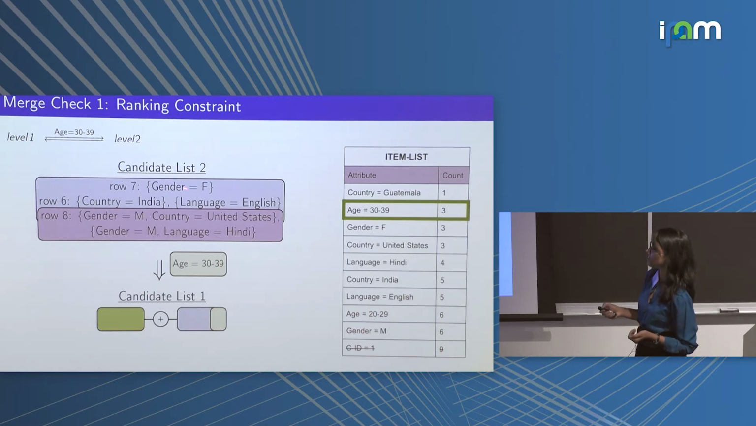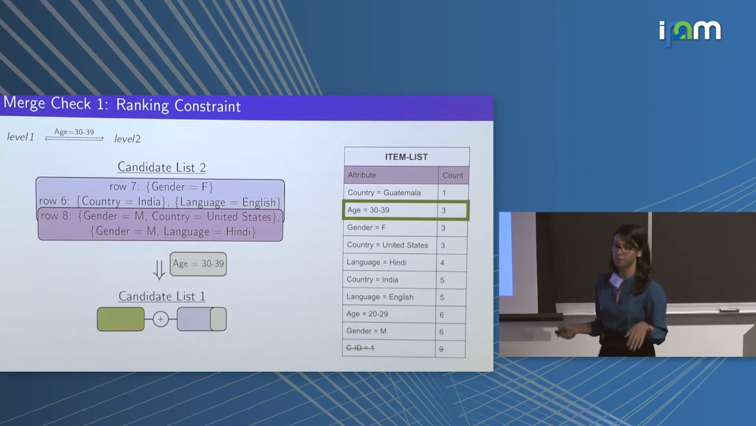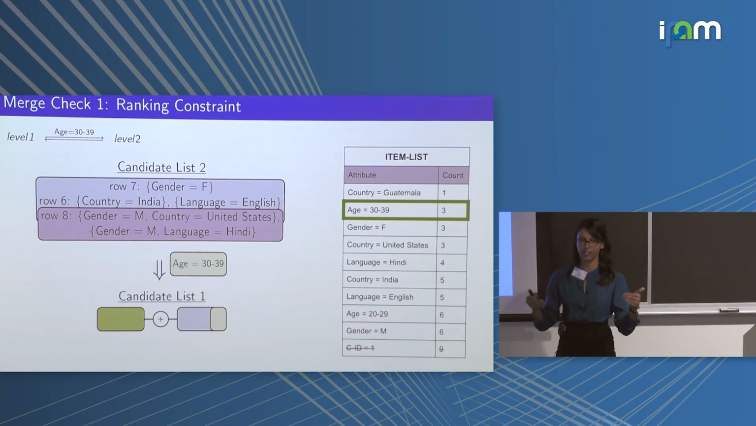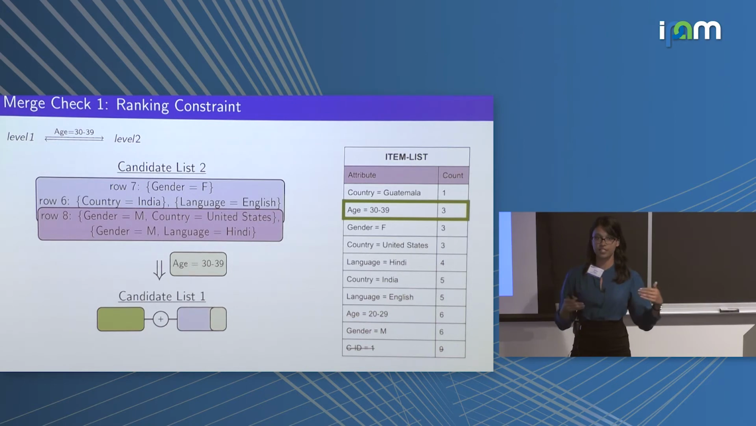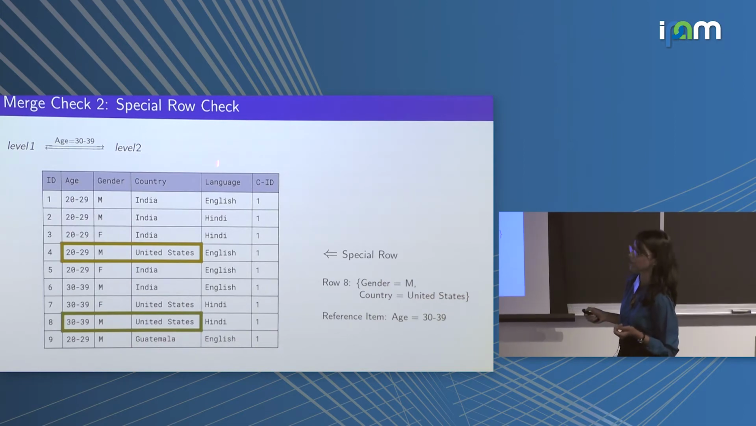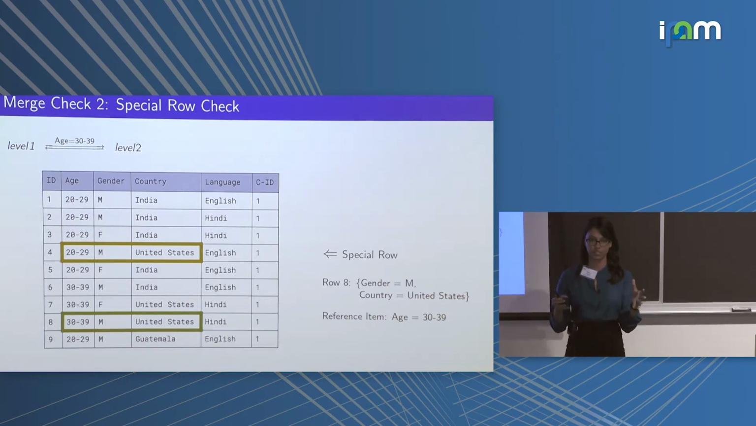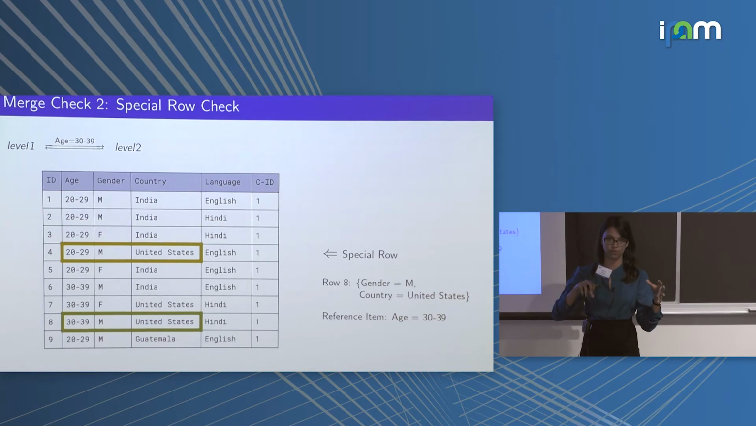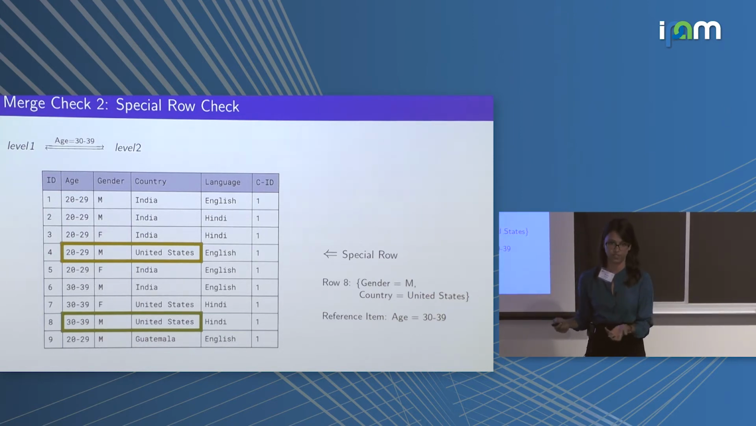In the ranking constraint, you can see all the items are present below our reference item, and hence they all pass the ranking constraint. The problem comes in for row 8. As you can see, you need a combination of attributes to identify the person who is in row 8. This is what our ranking constraint cannot cover, and this is where we introduce the special row check, since there exists a possibility that a subset of those attributes can also identify a particular person.